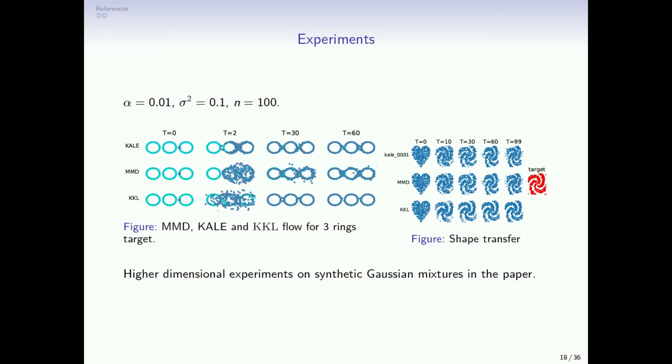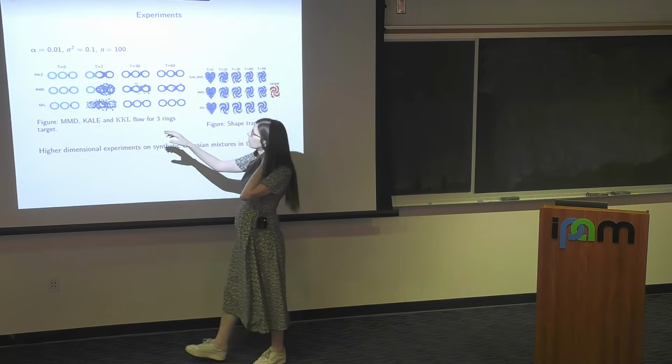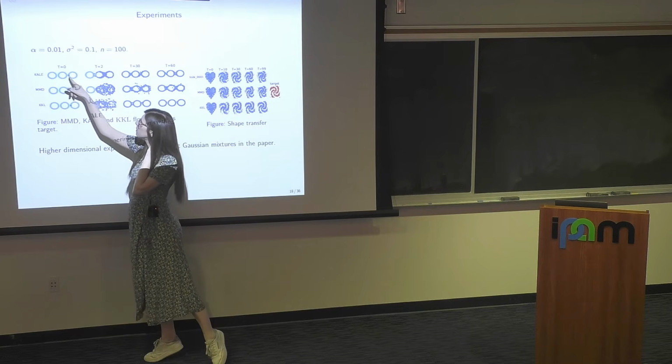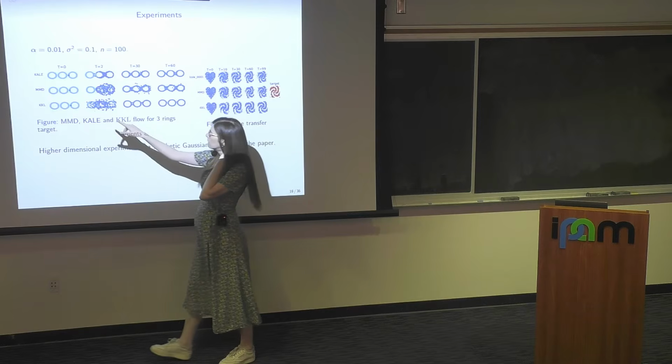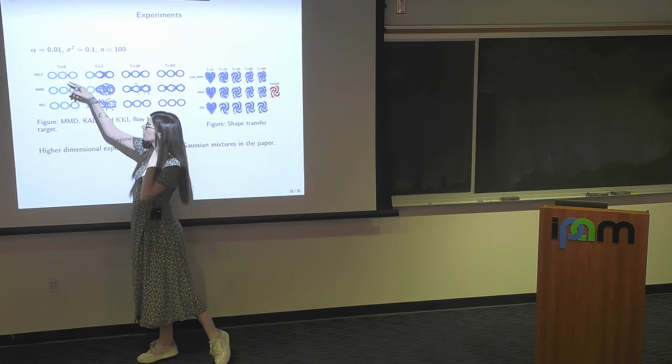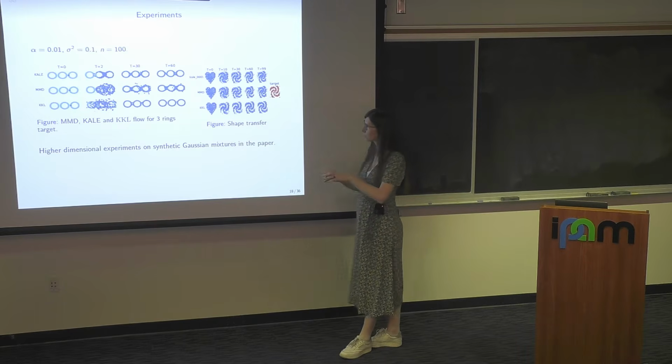We use a Gaussian kernel with some bandwidth sigma square, and we use discrete measures of size n equal to 100. On this example, which is relatively classical in this field, the target Q is discrete, supported on these three rings, and the original distribution P is also discrete, but here you see it's initialized on a very small part of the space.